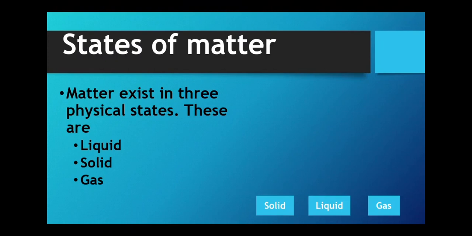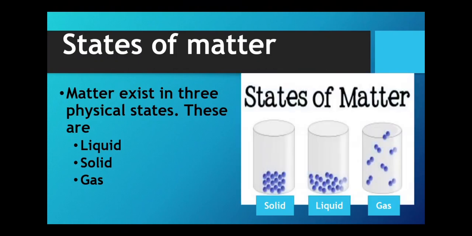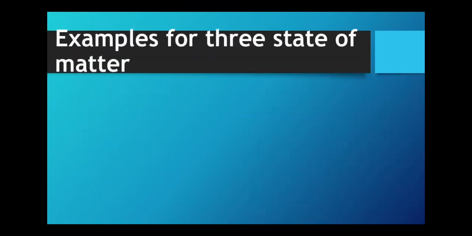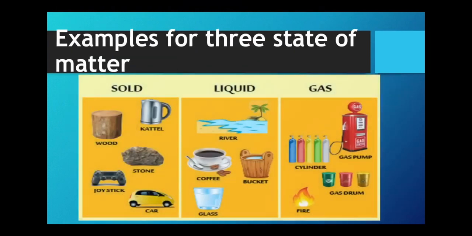Now, what are the states of matter? Matter basically has three physical states. These are liquid, solid and gas. Examples of the three states of matter: solids are wood, kettle, stone, car. Liquids are river, coffee, glass of juice, etc. And gases are cylinder, gas pump, gas drum, fire. These are examples of the three states of matter.